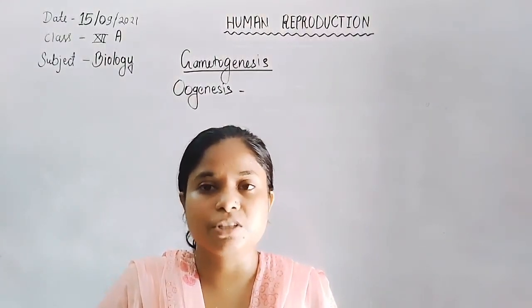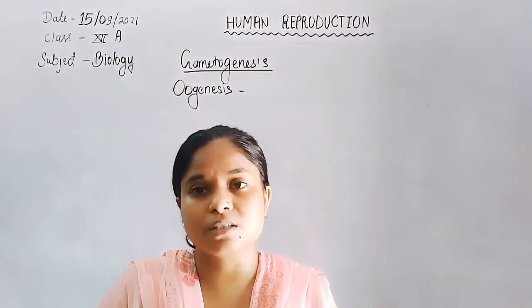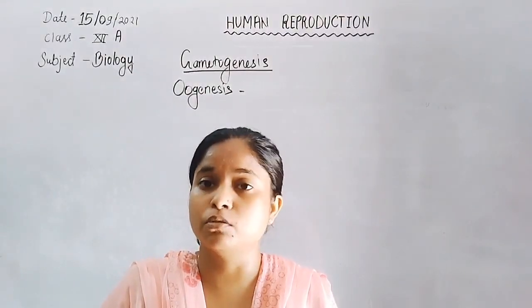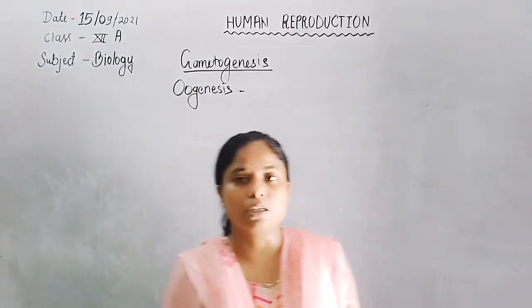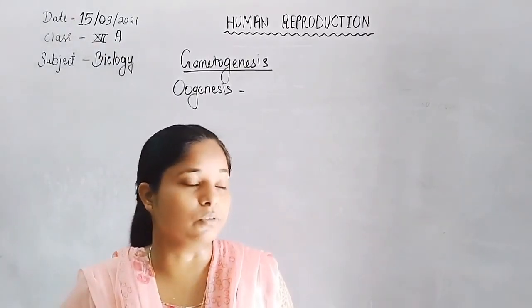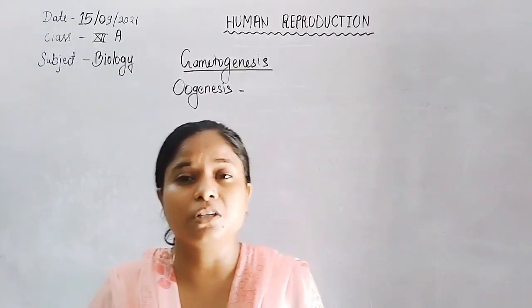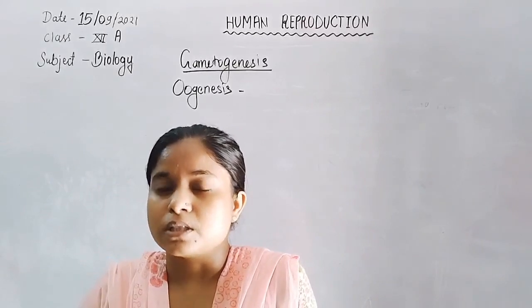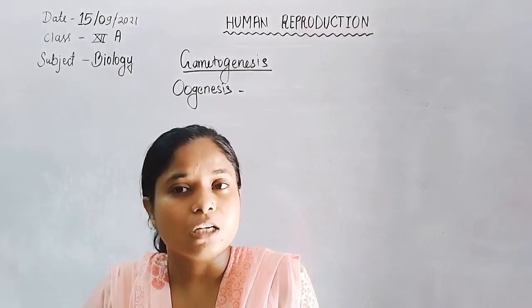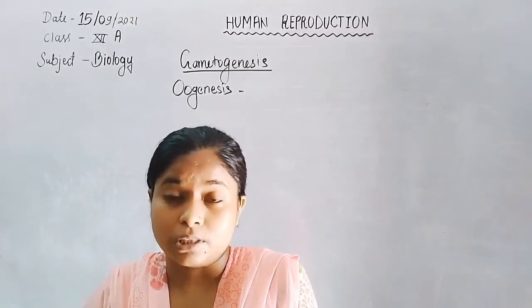Sertoli cells provide nutrients to the developing sperm, whereas germ cells, the spermatogonia, undergo proliferation to form sperm inside the seminiferous tubule. After formation, the head of the sperm is embedded into the Sertoli cell, so overall they get their nutrition from the Sertoli cell.